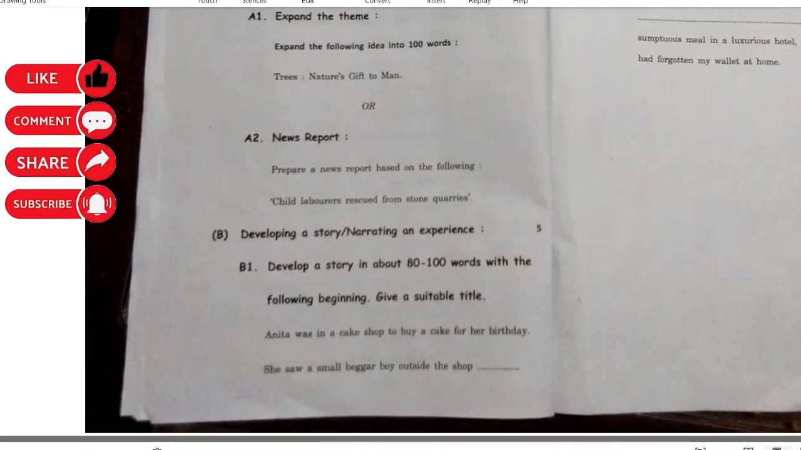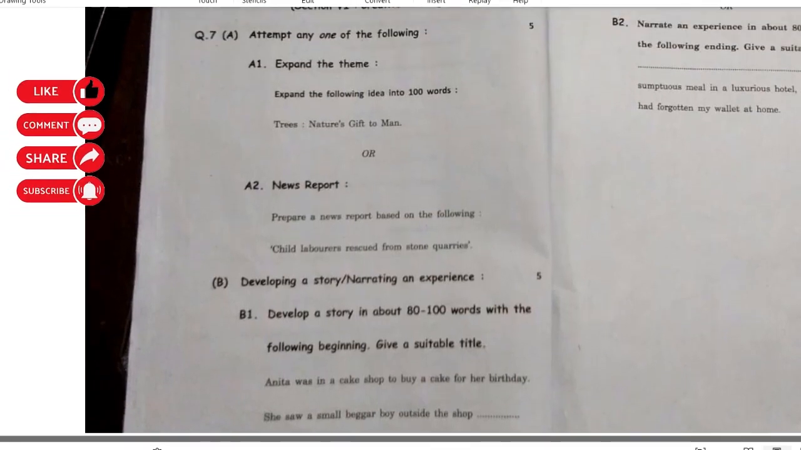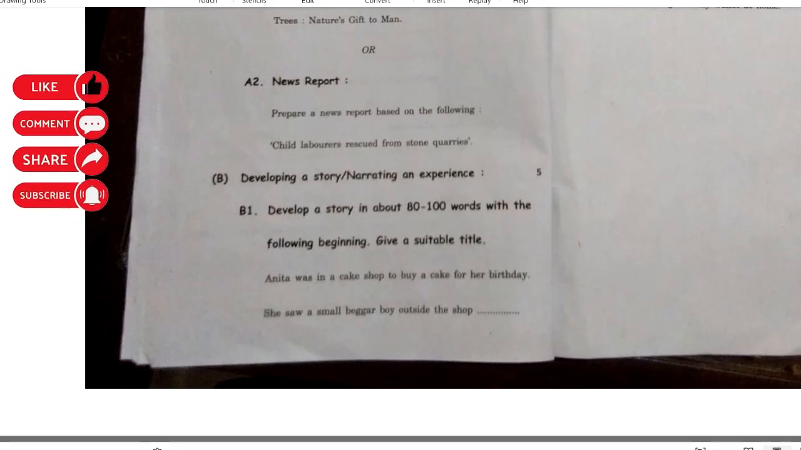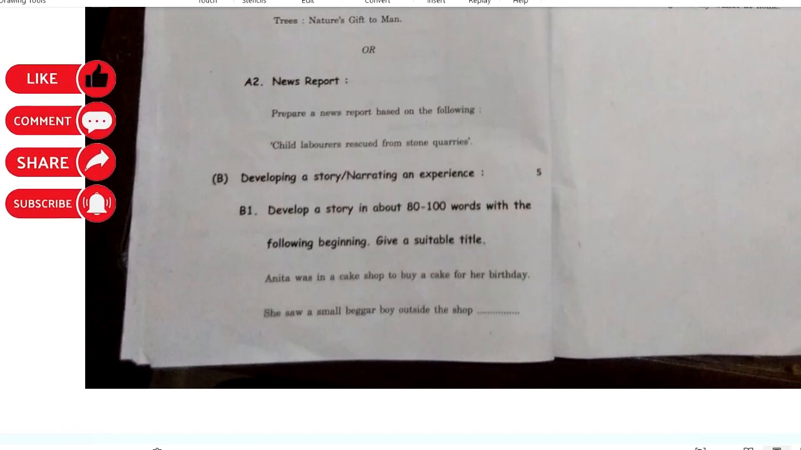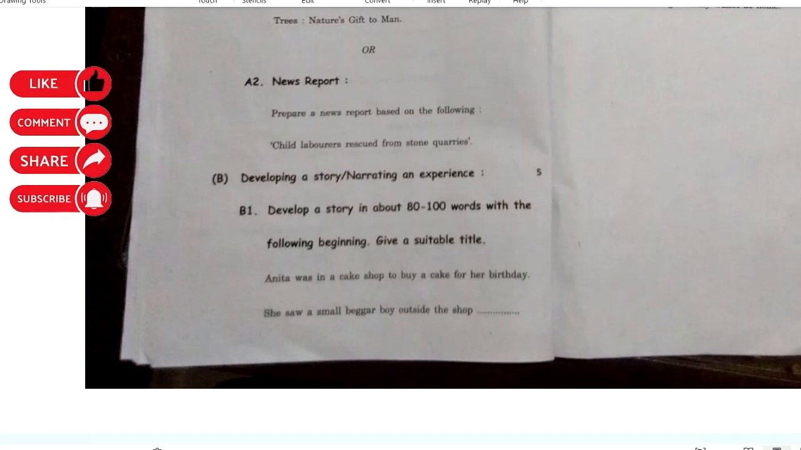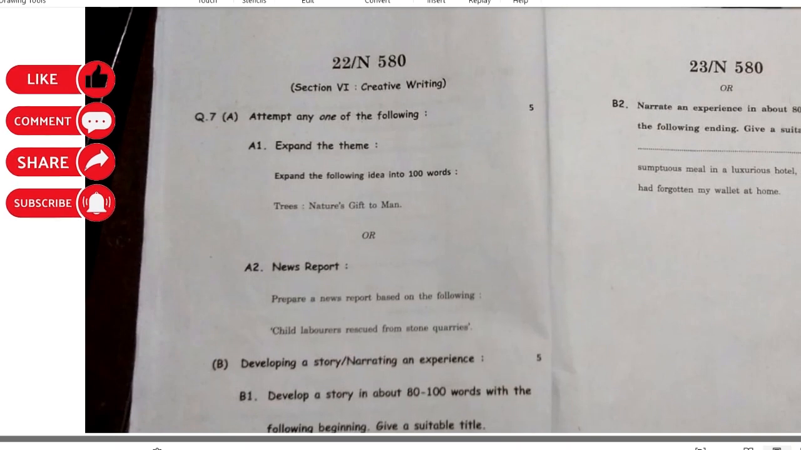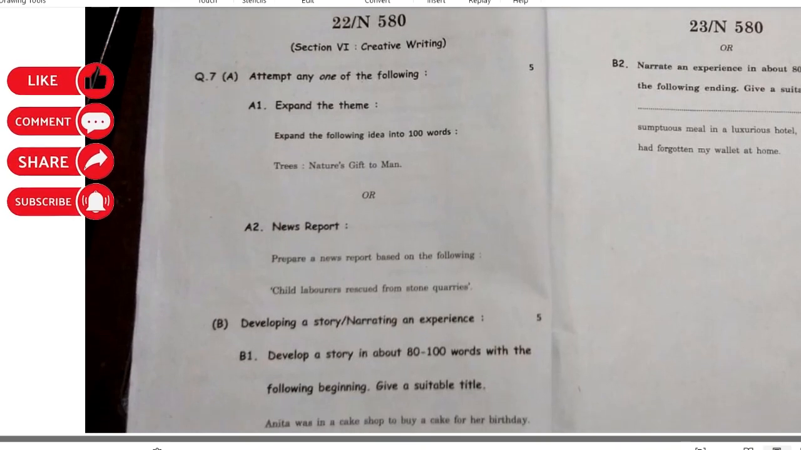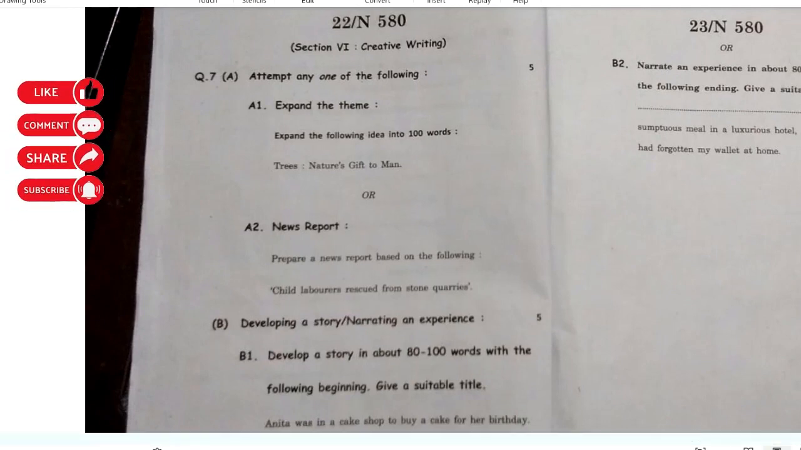And then developing a story or a narrative. So they have given first the beginning of this. Anita was in a cake shop to buy a cake for her birthday. She saw a small beggar boy outside the shop. So just think of what will follow this event, and you can write it. Similarly, there is another one which has to end with: after the sumptuous meal in a luxurious hotel, I discovered that I had forgotten my wallet at home. So you can think of the situation which can precede this event.